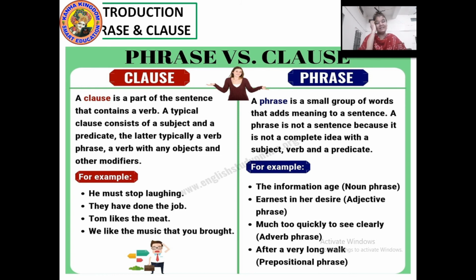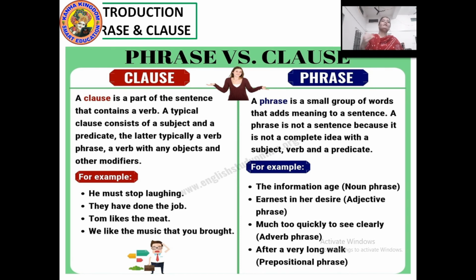So a phrase is very easy to understand. Now looking at examples of phrases: the information age, a noun phrase. Earnest in her desire, an adjective phrase. Much too quickly to see clearly, it is a group of words but not making any complete sense, but it is a phrase. And after a very long walk, it is a phrase again, a prepositional phrase.